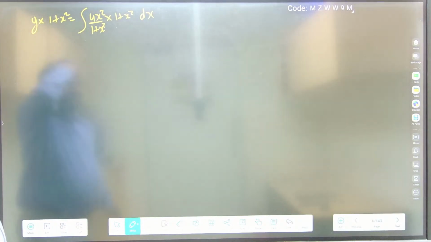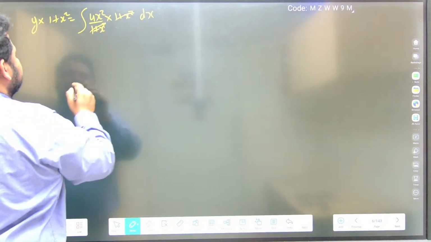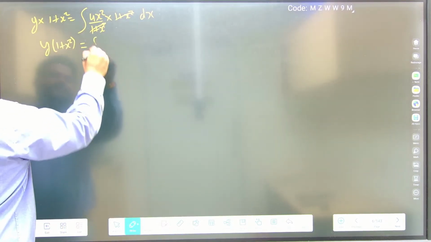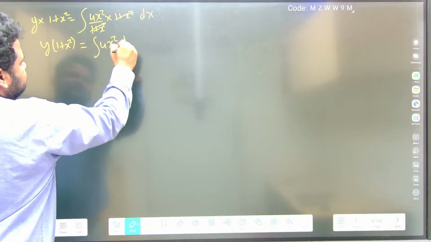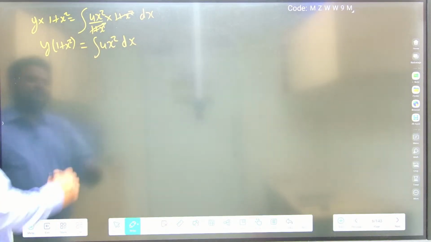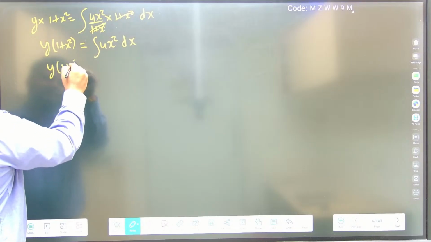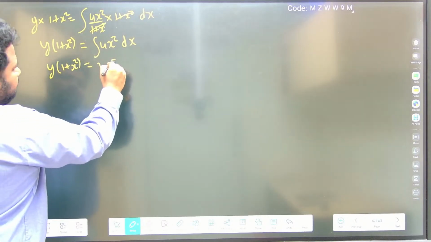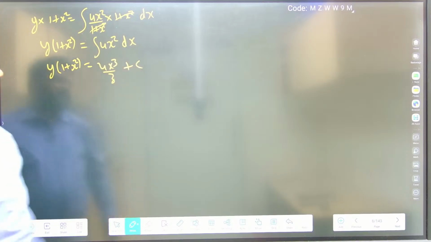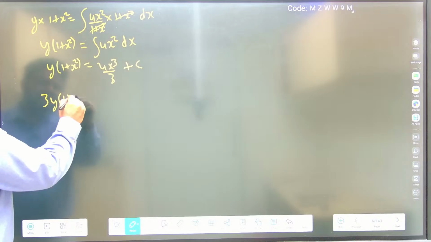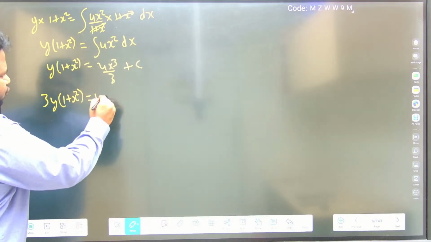Now 1 plus x square cancels, so I will have y into 1 plus x square is equal to the integral of 4x square dx. If I integrate this, y into 1 plus x square will be equal to 4x cube by 3 plus c. Now I can write this as 3y into 1 plus x square is equal to 4x cube plus c.